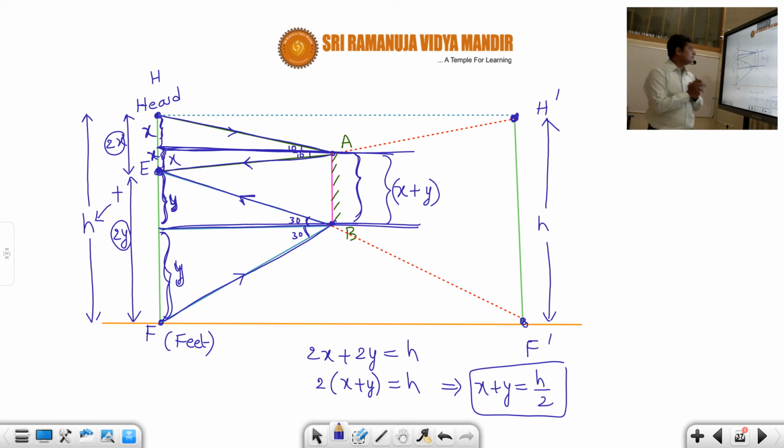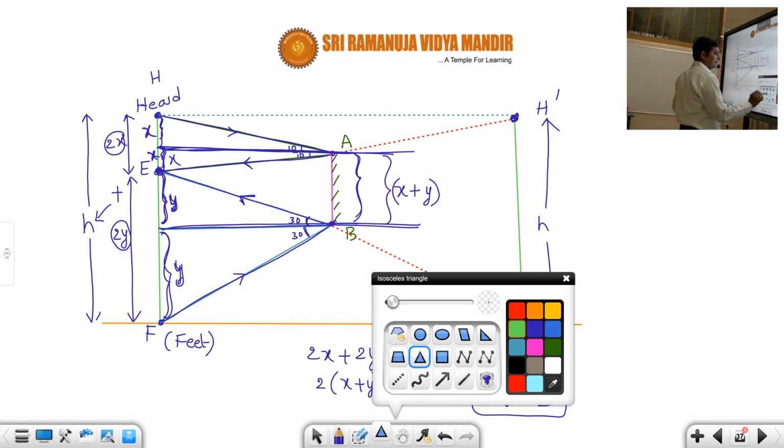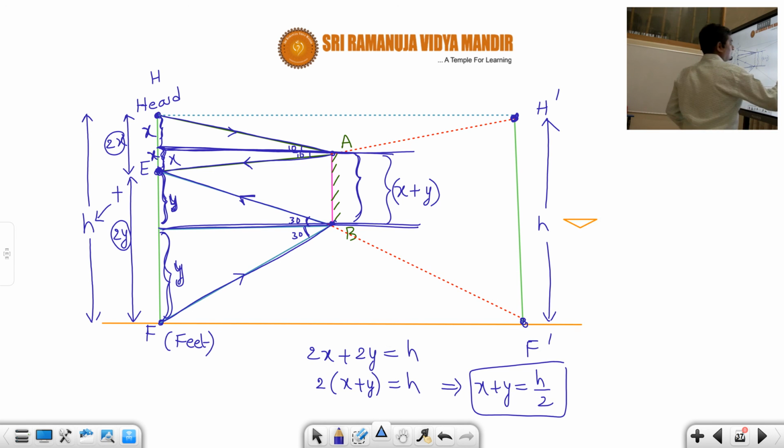I hope students understood. This problem can also be solved using the similar triangles method, where I will just give you the similar triangles, and afterwards you can do it as homework. Okay, students. So now, if I identify similar triangles, one is this one.